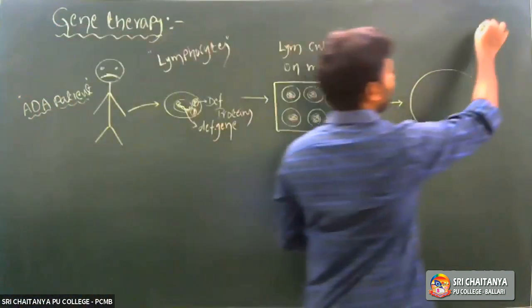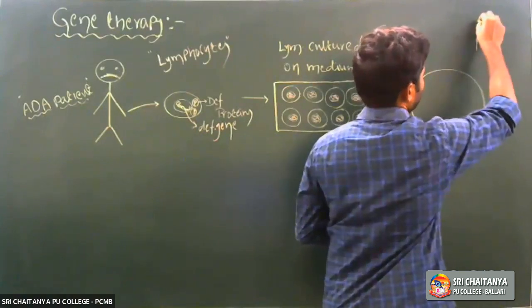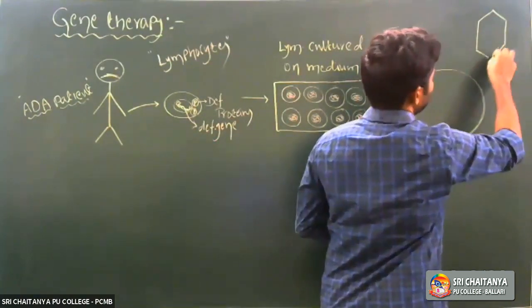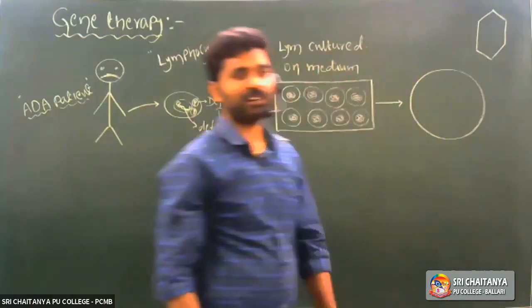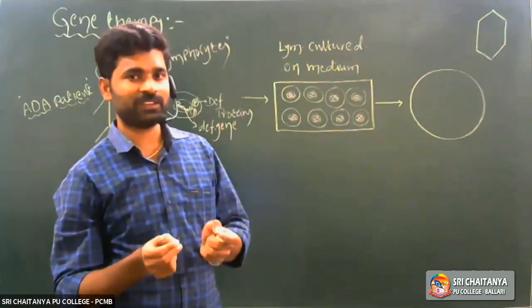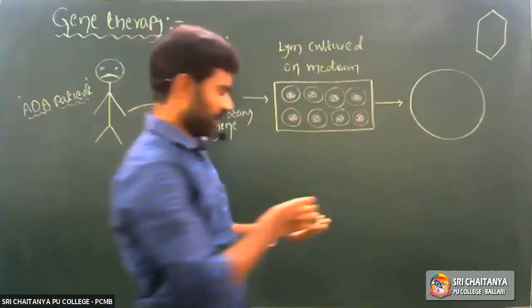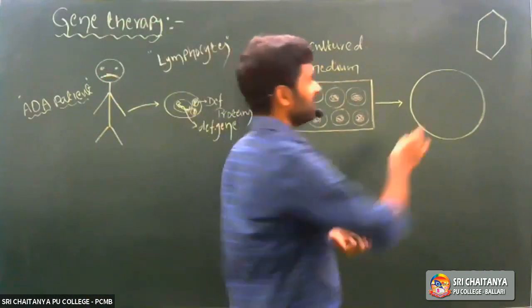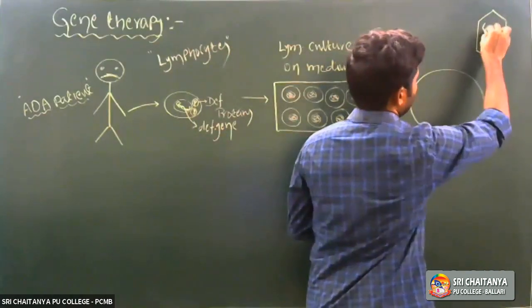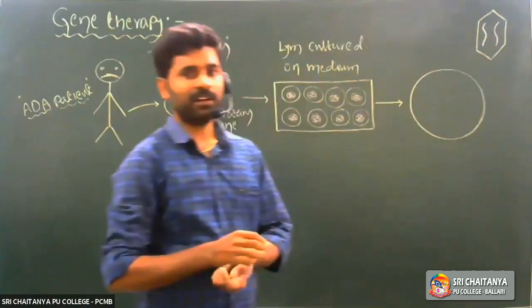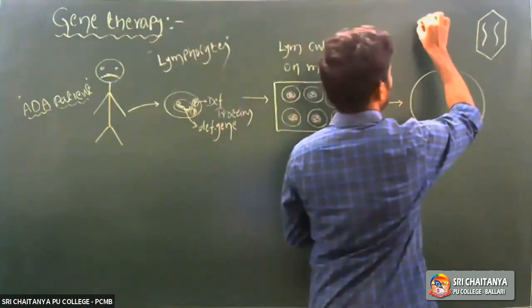For example, these are retroviruses. What is the genetic material of retroviruses? Two single-stranded RNA molecules.